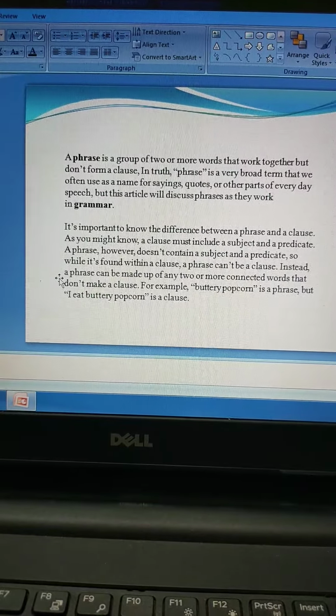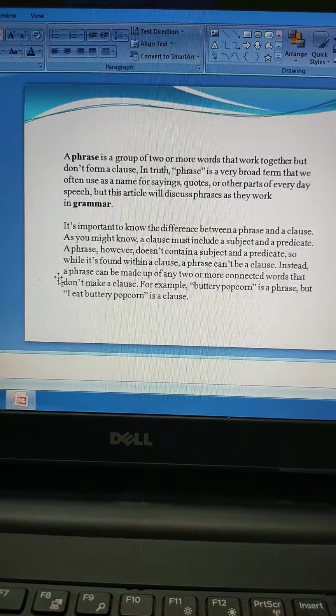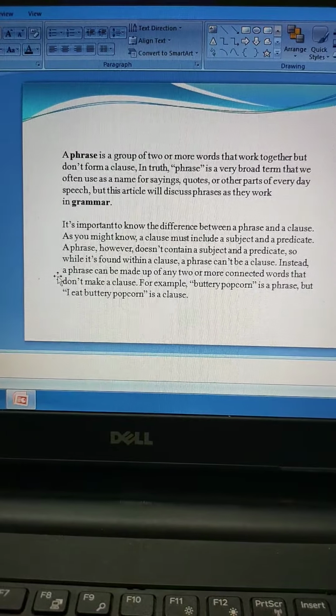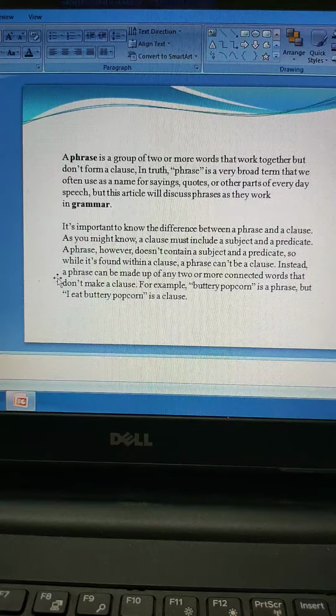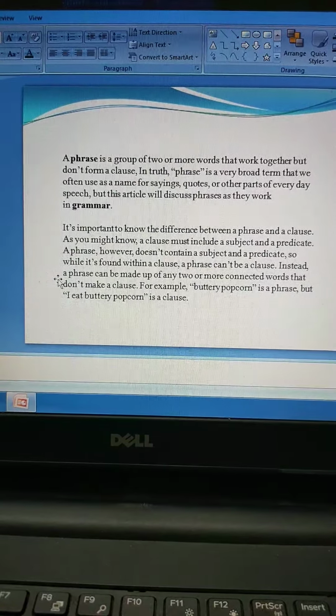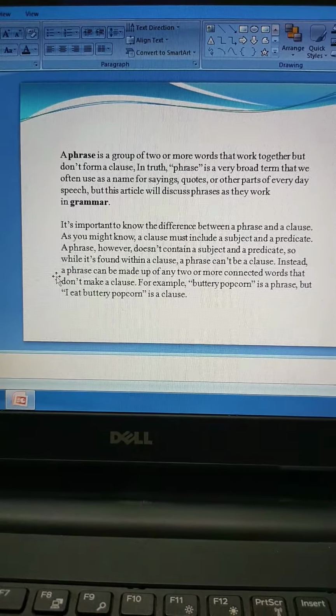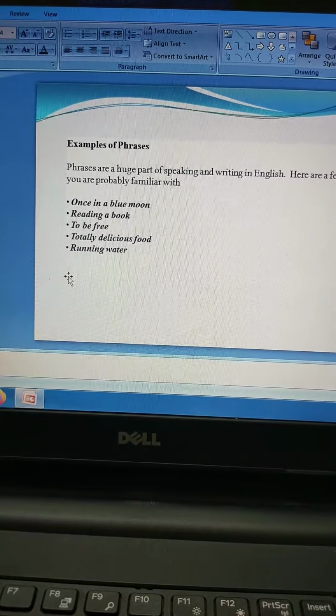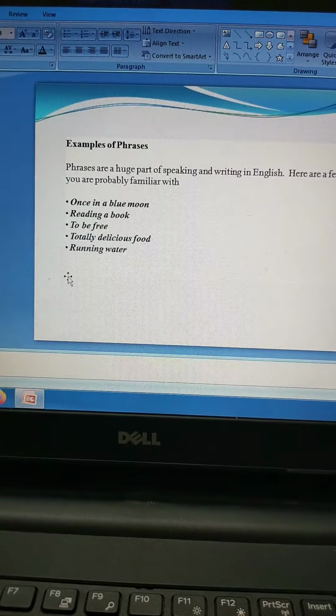It starts with a C. And when it starts with a C, also connect the word complete. C for complete, C for clause, which means clauses are always complete in meaning. They convey complete meaning. Alright, that is a clause. Fine? Okay. Now, examples of phrases.